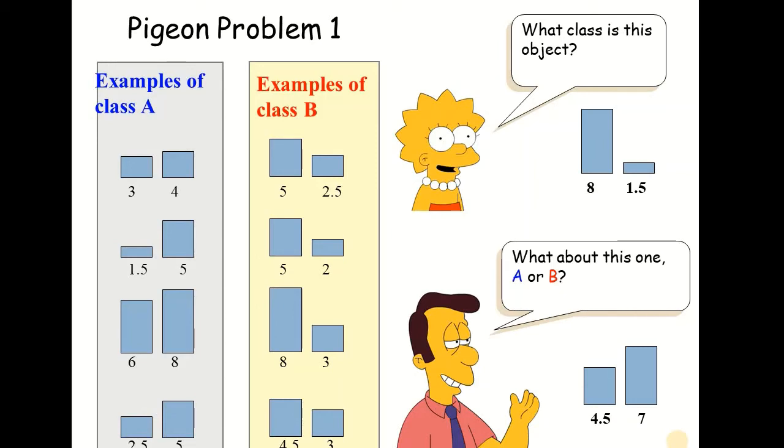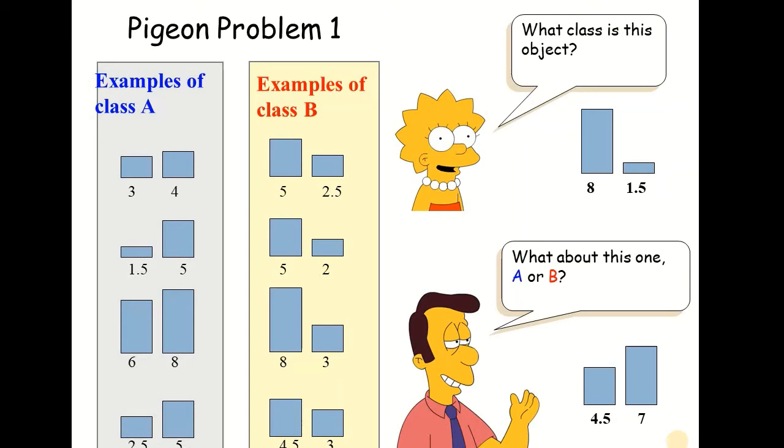So if you look into all the objects of class A, we can clearly see a pattern in it, and the pattern is that F1 has a smaller value as compared to F2. Whereas if we look into all the instances of class B, we can again see a clear pattern that F1 has a higher value as compared to F2. So all the instances obey this pattern, so it's a clear indication to differentiate between A and B, and that's what we mean by pattern recognition. And this pattern recognition is the soul of data mining and machine learning approaches.